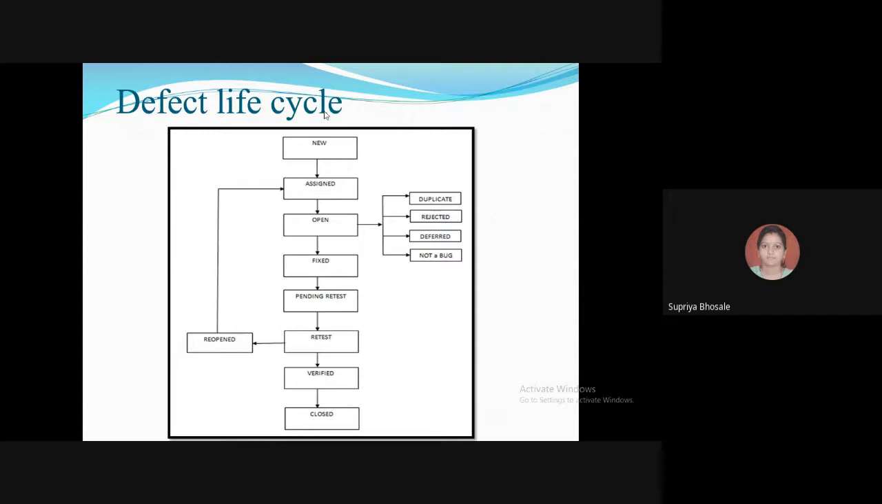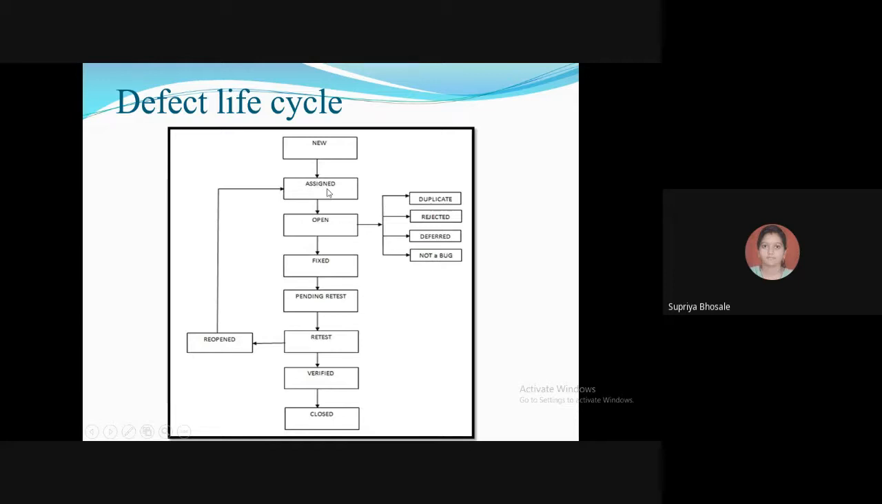Second is assigned. After the tester has posted the bug, the lead of the tester approves that the bug is a genuine one and he assigns the bug to the corresponding developer and the developer team. So its state will now be given as assigned.